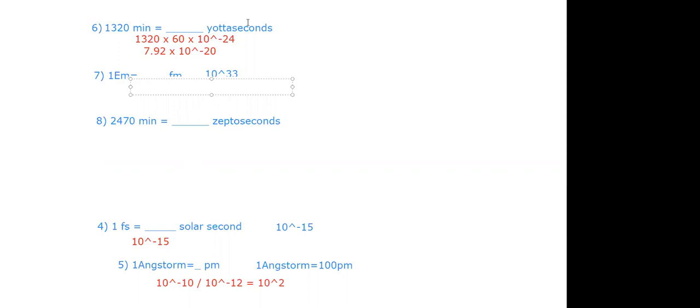So 1 Em is equal to 10 raised to the power 18 meters. Okay. Then? And 1 femtometer is equal to 10 raised to the power minus 15 meters. Okay. So the answer will be? Yeah, I can hear you. Shreya, what will be the final answer?